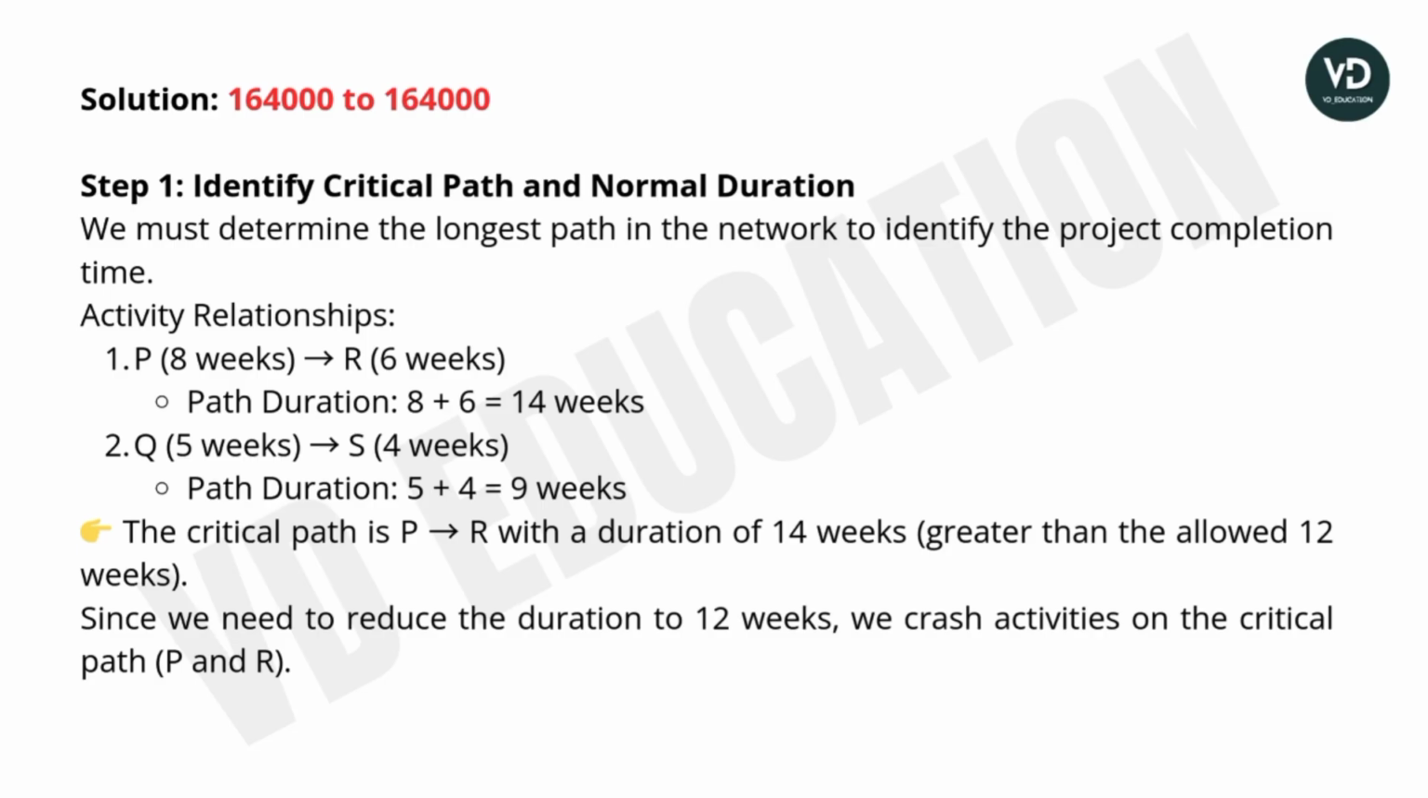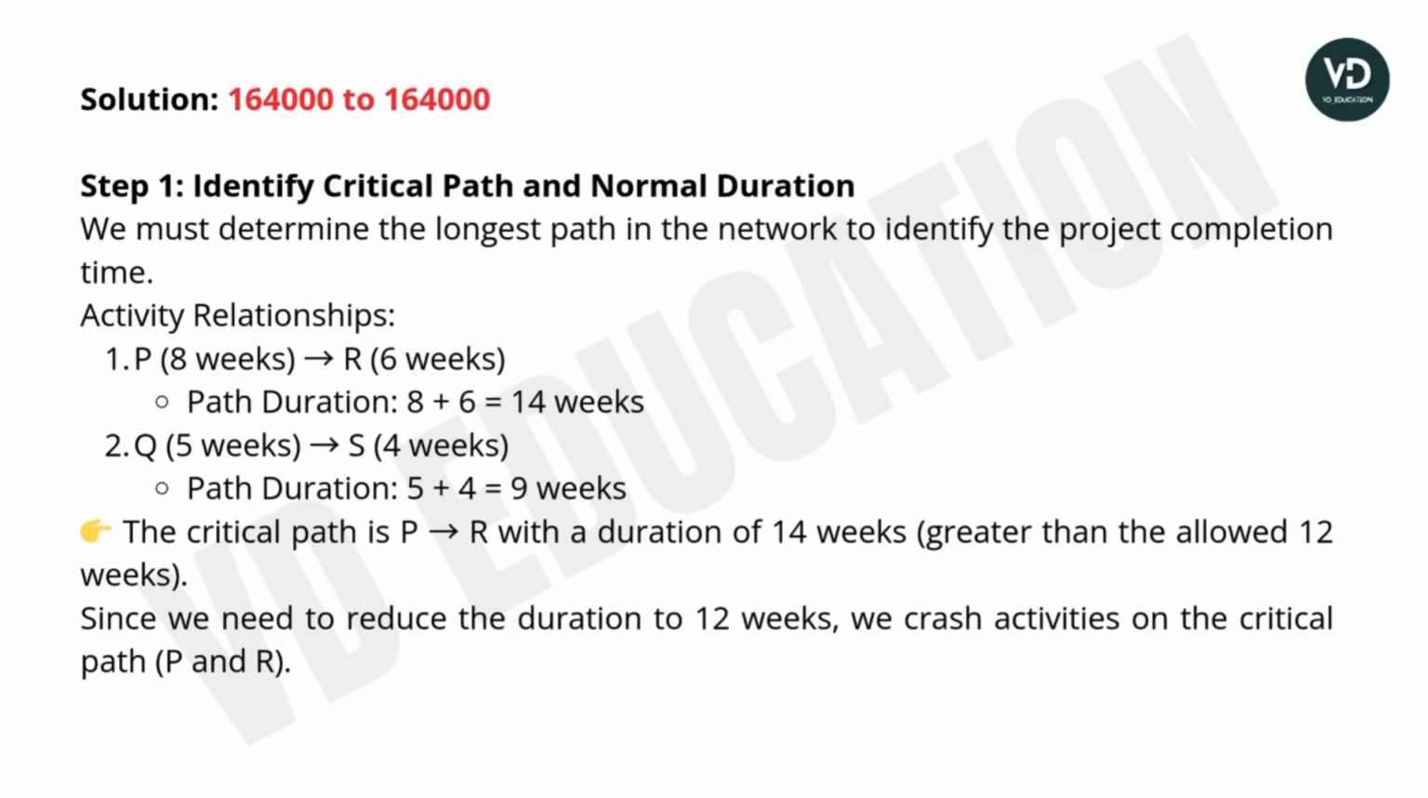So activity relation will be P 8 weeks, that will go to R 6 weeks. Okay. Second is Q 5 weeks, that will go with S 4 weeks. So path duration will be 8 plus 6, that is 14 weeks, or path duration 5 plus 4, that is 9 weeks. So longest path अपन को पता करना रहता है ना, so that will be P and R, 14 weeks.